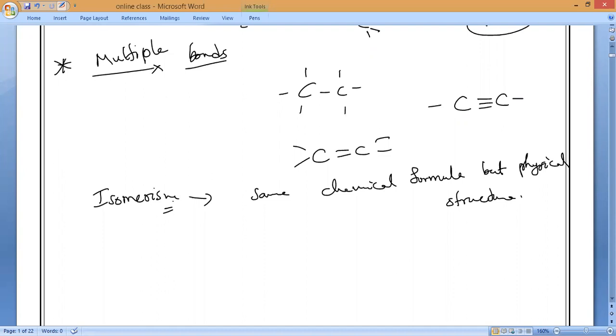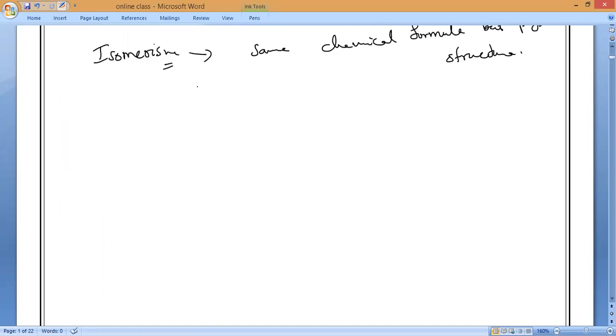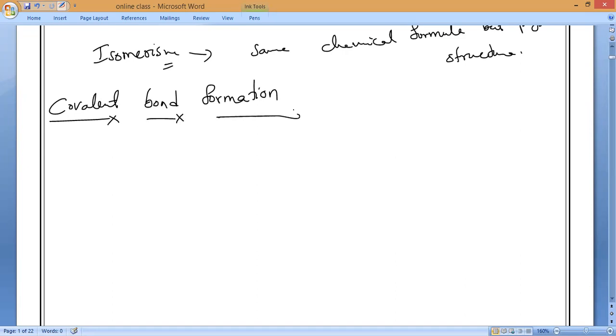Now if we get back to here, in today's class we are going to see covalent bond formation, which we are already very familiar with. As we know, covalent bonds are of three types. Just for brush up I am teaching. First of all, tell me, how many types of covalent bonds can we form? You all know: three types. One is the single covalent bond.